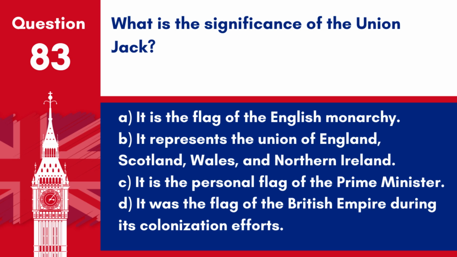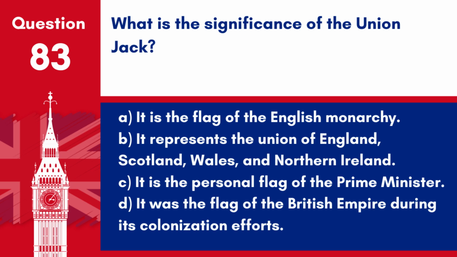Question 83. What is the significance of the Union Jack? A. It is the flag of the English monarchy. B. It represents the union of England, Scotland, Wales, and Northern Ireland. C. It is the personal flag of the Prime Minister. D. It was the flag of the British Empire during its colonisation efforts.